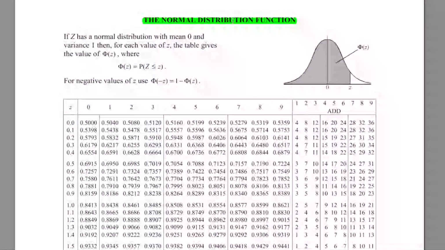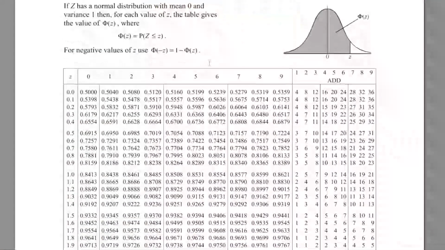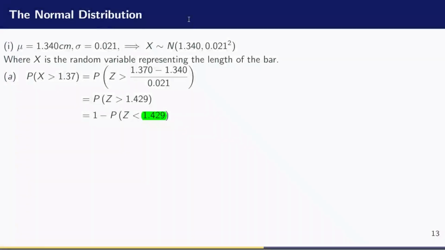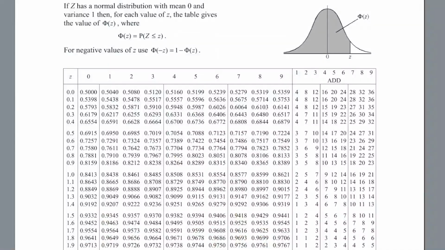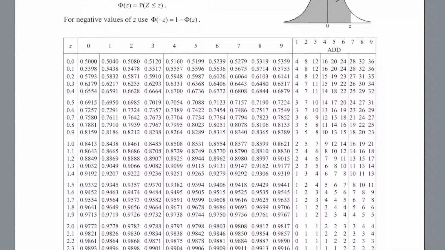So this is the normal distribution function and a standard table. So I identify the value of 1.429. How do I identify the value? These are the Z values here. We have this column as Z value, and these rows are also the Z value.